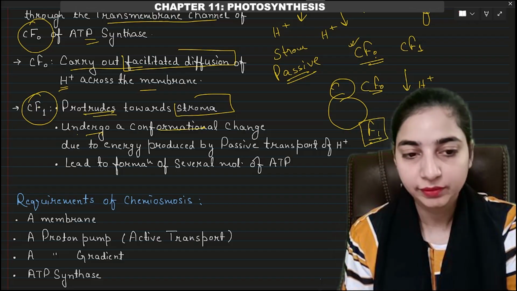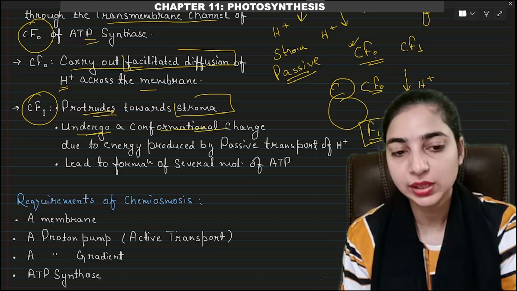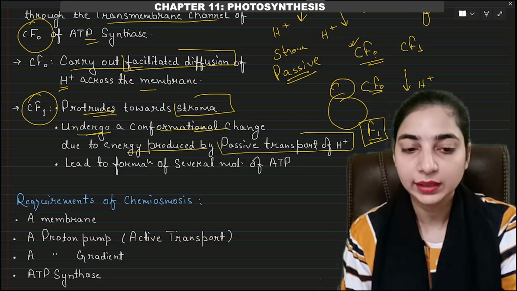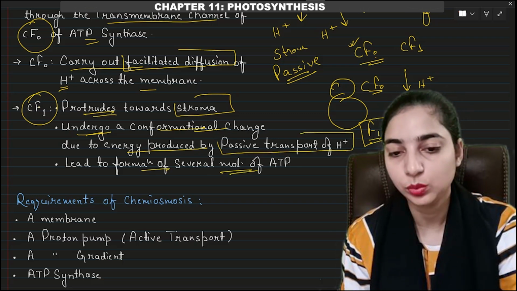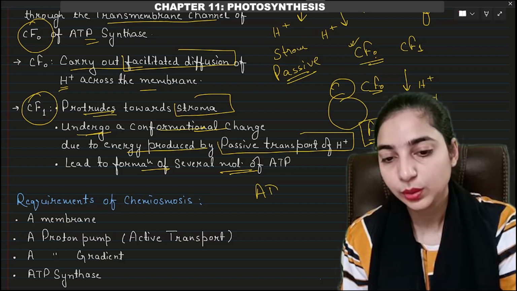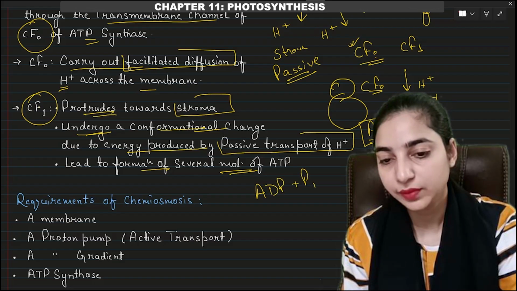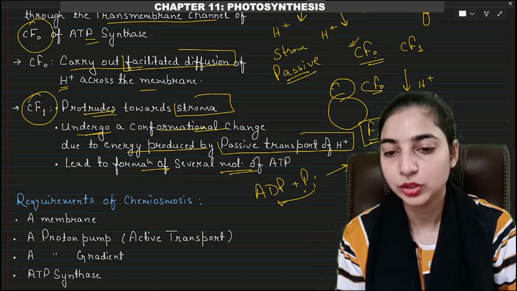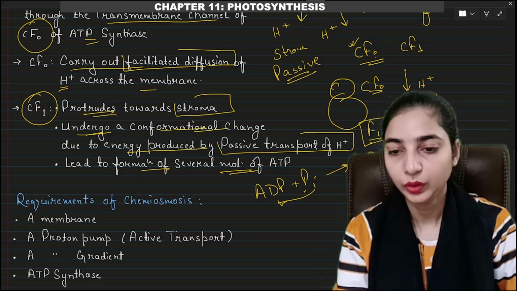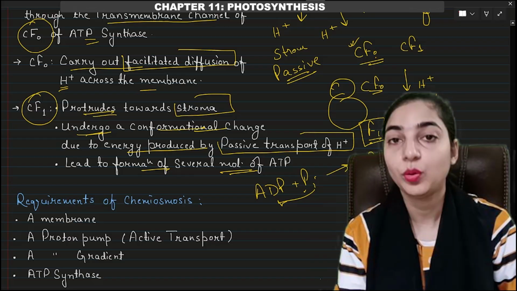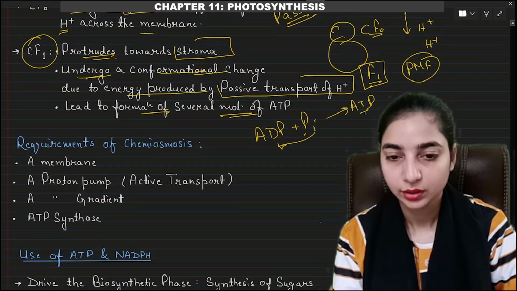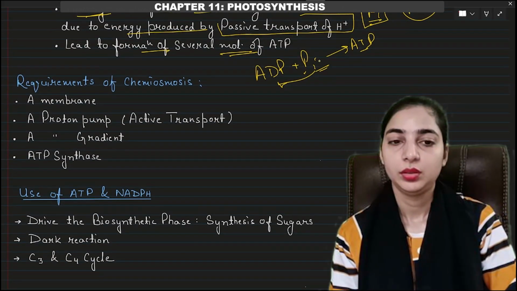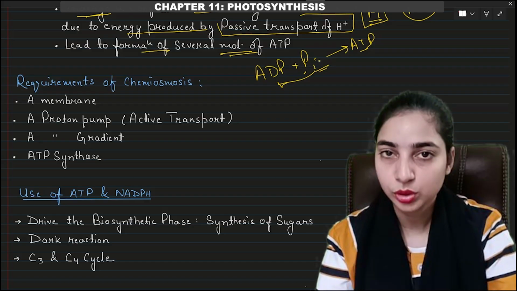Okay, so the F1 part will undergo a conformational change due to the energy produced by the passive transport of protons, and it will lead to the formation of several molecules of ATP. ADP and inorganic phosphate will come together and lead to the formation of ATP. This is known as phosphorylation, the addition of phosphate to ADP. So this was about the chemiosmotic hypothesis.